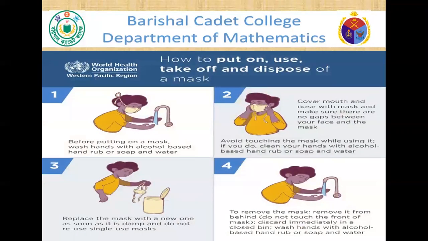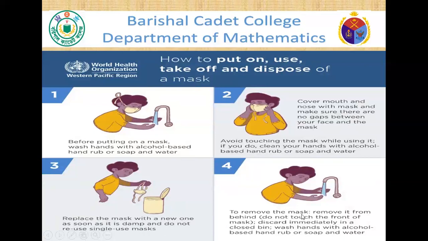Before going to my class, I want to say how to put on, use, take off, and deposit a mask. Before putting on a mask, wash hands with alcohol-based hand rub or soap and water. Cover mouth and nose with the mask and make sure there are no gaps between your face and the mask. Replace the mask with a new one as soon as it is damp, and do not reuse a single-use mask.